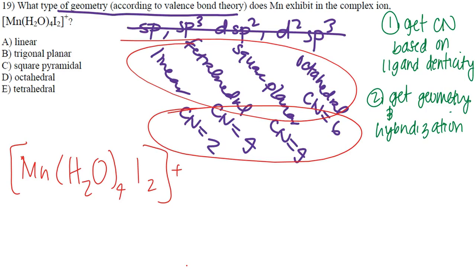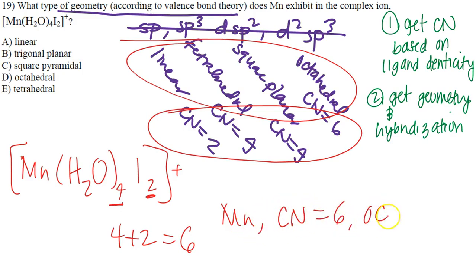I have to go to my chart that's given in the formula sheet. I'm going to look at water. I know it's monodentate, so it's only going to make one single bond to the manganese. There's 4 of them, so that's 4 attachments. I look at the iodine, it's also monodentate, so again, it's only going to want to make one attachment. That means there are only going to be 2. 4 plus 2 is equal to 6. That means that this manganese has a coordination number of 6, and therefore is going to be octahedral.